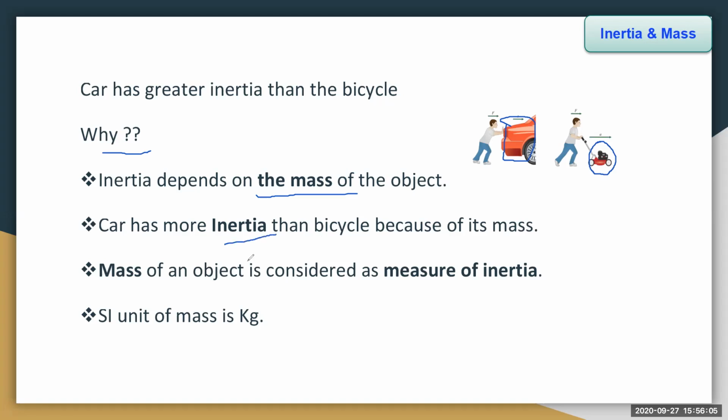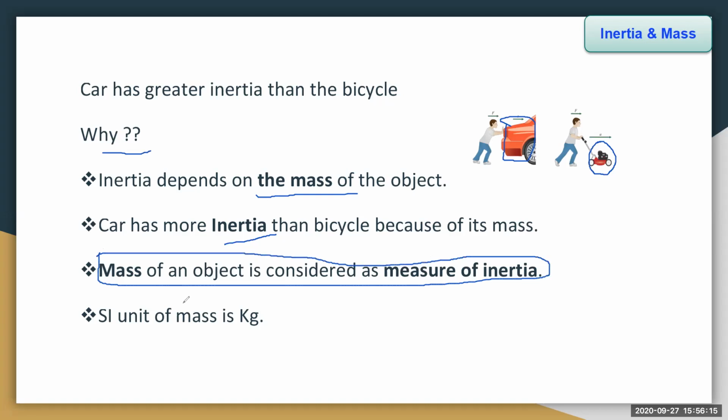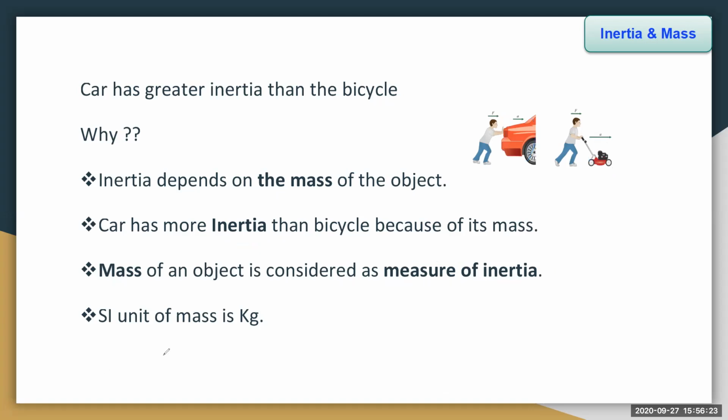The car has more inertia than the bicycle because of its mass. Now we came to know that there is a link between inertia and mass. The mass of an object is considered the measure of inertia. Now, what is the SI unit of mass? The SI unit of mass is the kilogram, kg.